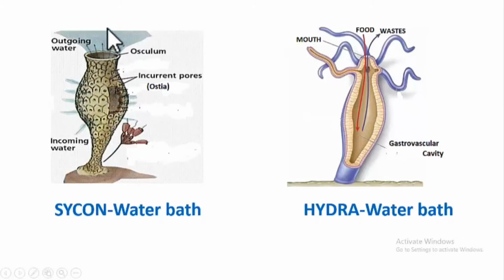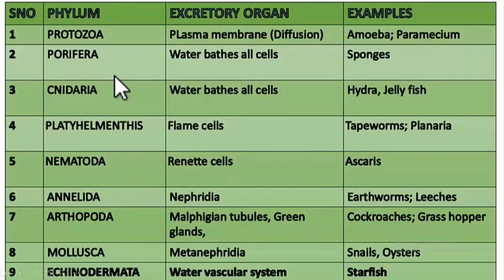Now students, the water during its journey, when it is inside the body cavity, it collects the waste materials from all the cells. We can call this water as water bath. Into this water bath, all the cells of the sponge release the waste and that water then comes out through the anus-like structure called osculum. So we can say the excretory structure in sponges is water bath. So the water which is bathing all the cells is acting as excretory structure. Understood students? So that is why in our textbook it is given like water bath of all cells as excretory organ.